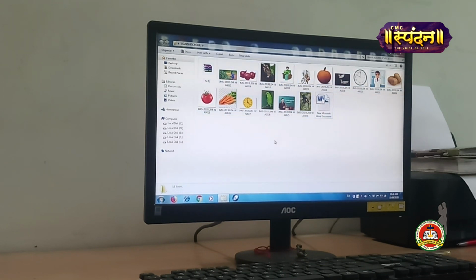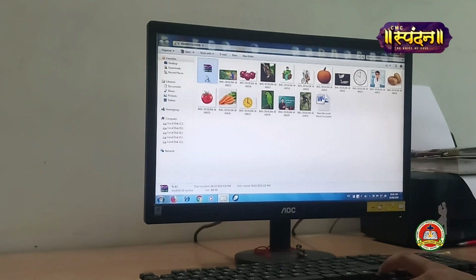Now I'll tell you the next procedure, that is how to select random non-adjacent files. Non-adjacent files means random files, whatever we want. So for this procedure, with the help of the mouse, click the first file and then hold down the Control CTRL button from the keyboard. Can you see the CTRL button?